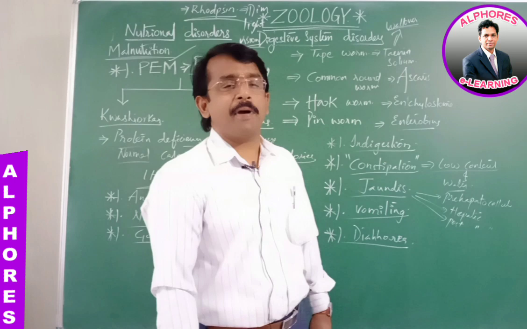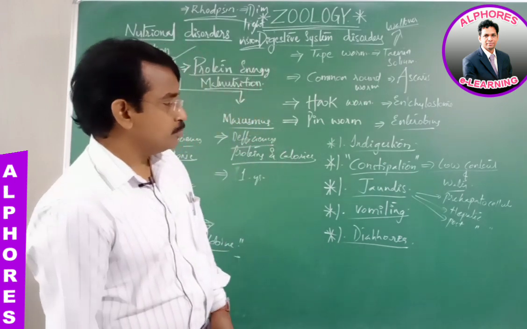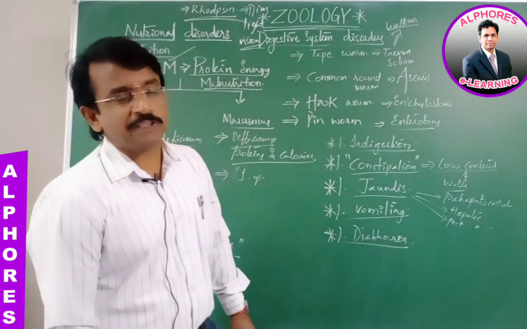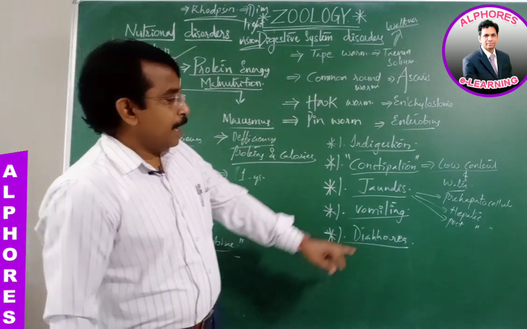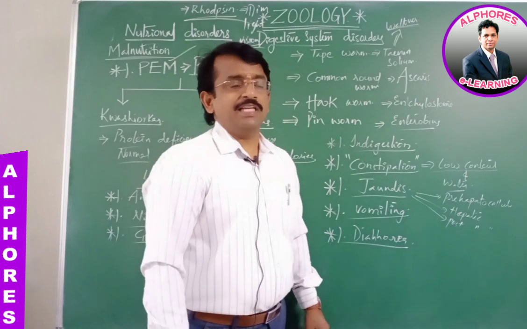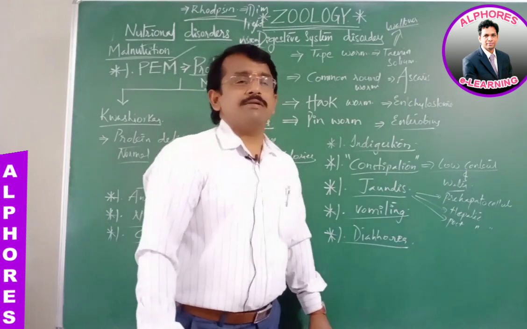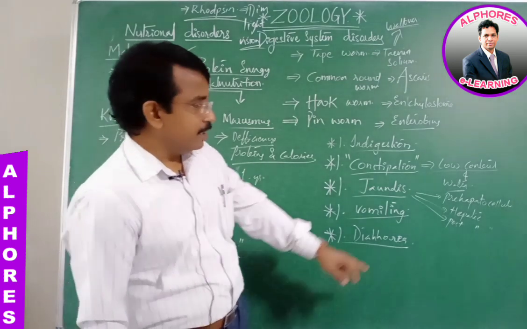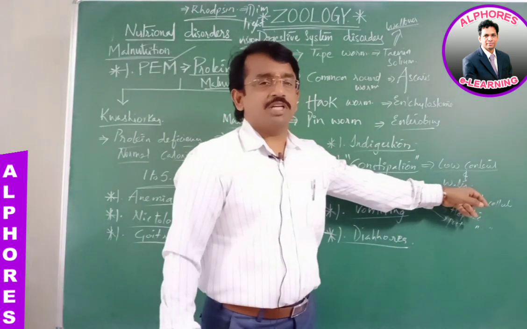Prehepatocellular or prehepatic jaundice, hepatic jaundice, as well as post-hepatic jaundice. Prehepatic jaundice is a person by birth, that is, in the early stages the bile production may fail.